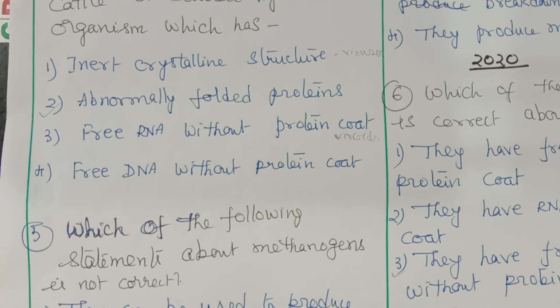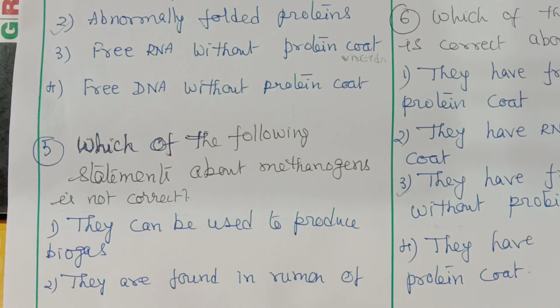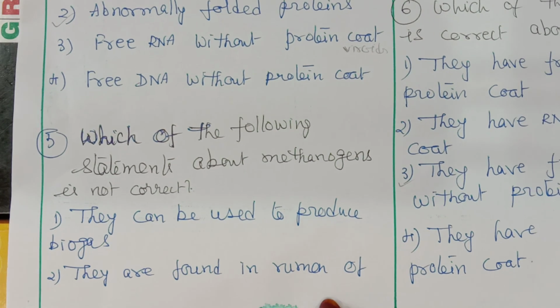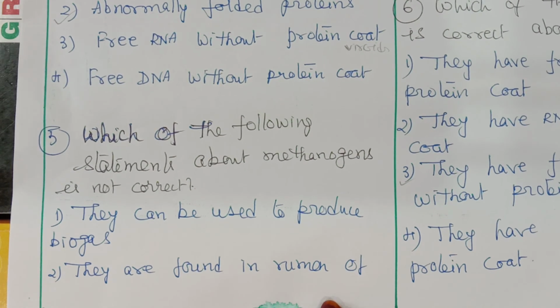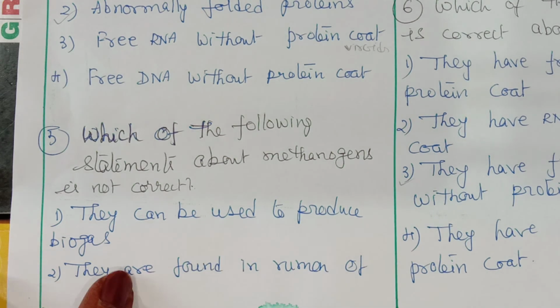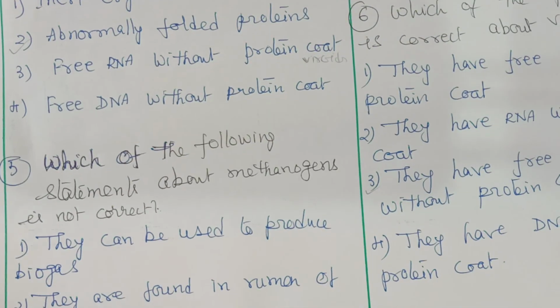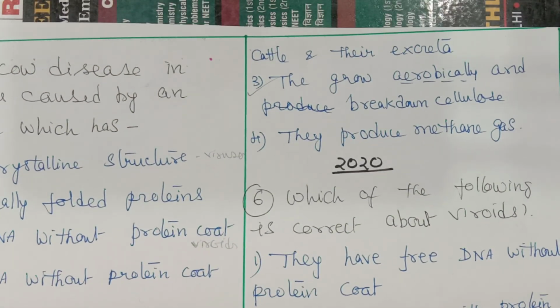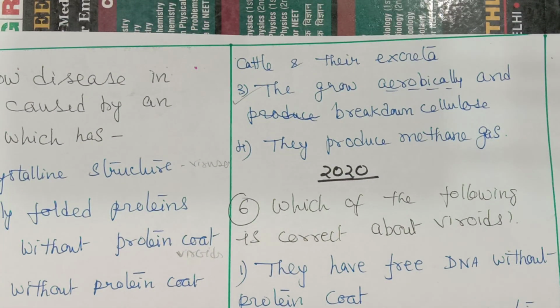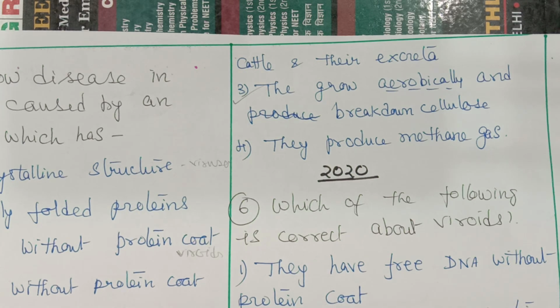Next, which of the following statements about methanogens is not correct? What is the first statement? They can be used to produce biogas. That is correct. They are found in the rumen of cattle and in their excreta. Then they grow aerobically and break down cellulose. That point will be wrong. See, the word aerobically is wrong. They grow anaerobically. Last one, they produce methane gas, is correct. So these questions appeared in 2019.